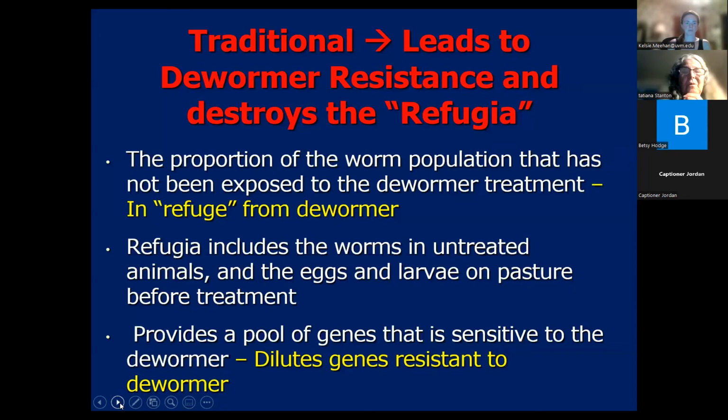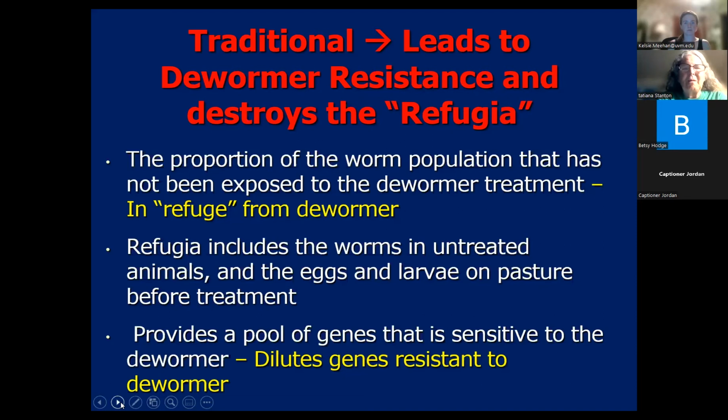So the big problem with the traditional way of doing things is it destroys the refugia. And the refugia is just a fancy name for the proportion of your worm population on your farm in your sheep and goat herd that hasn't been exposed to a dewormer treatment. And so it would include the worms in untreated animals, in goats and sheep that you haven't dewormed, and also the worms in the larvae that overwintered in that pasture, that were in that pasture before you gave your animals any dewormer.